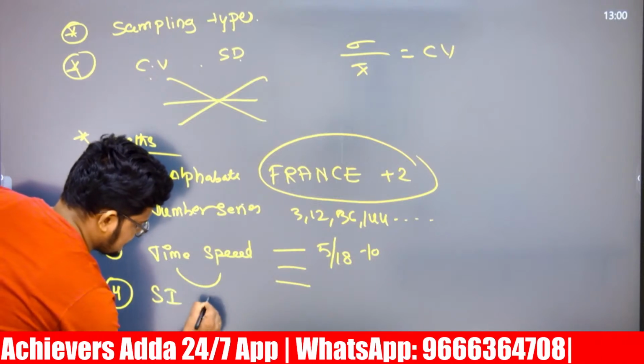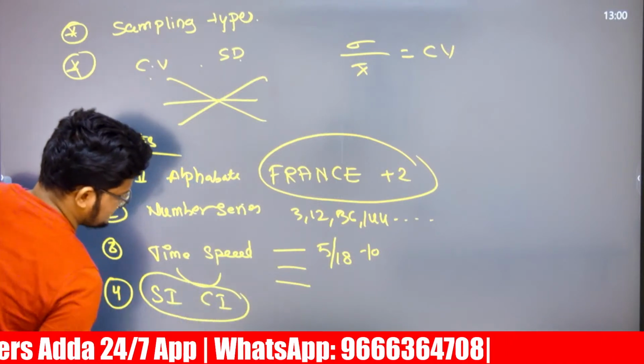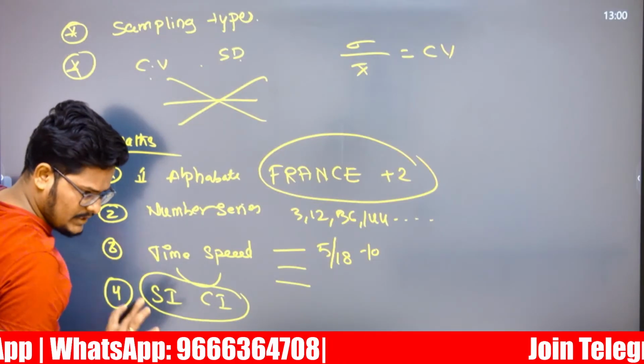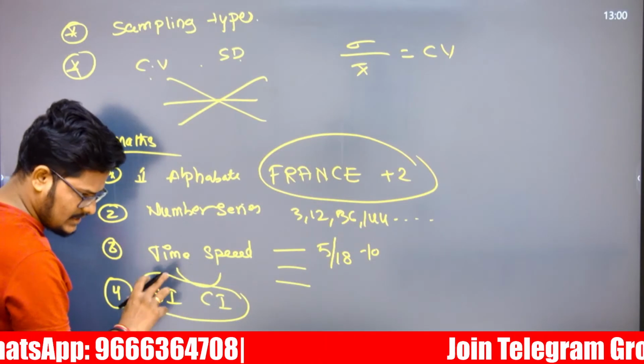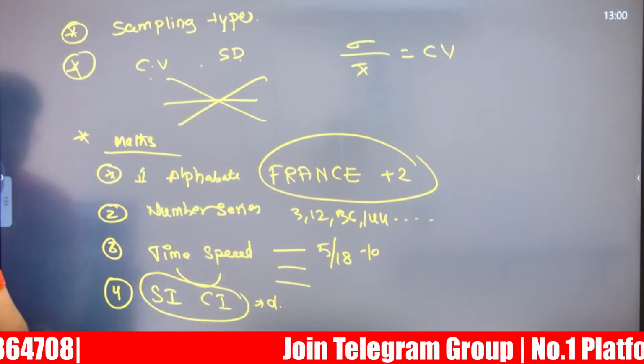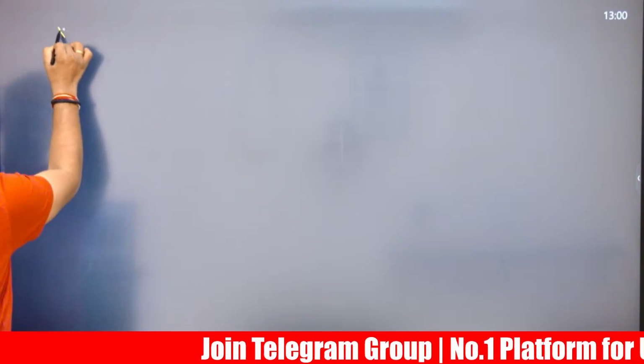And there was one more question, simple interest and compound interest, a basic question. Technically, I think this was given in the context of simple interest only, or when they gave a comparison, it must be related to the difference between simple interest and compound interest. And the fifth question has not been told by anyone.